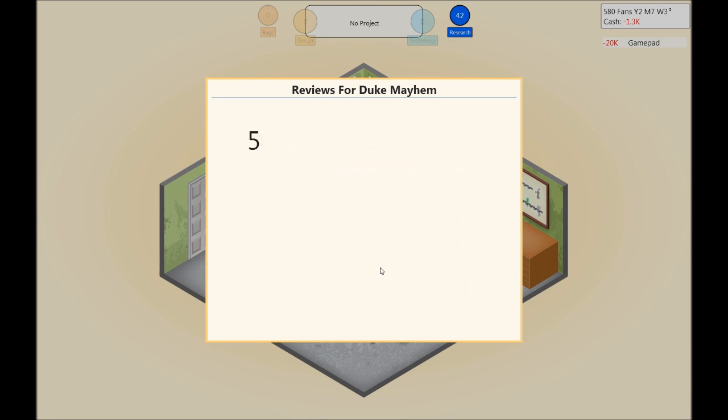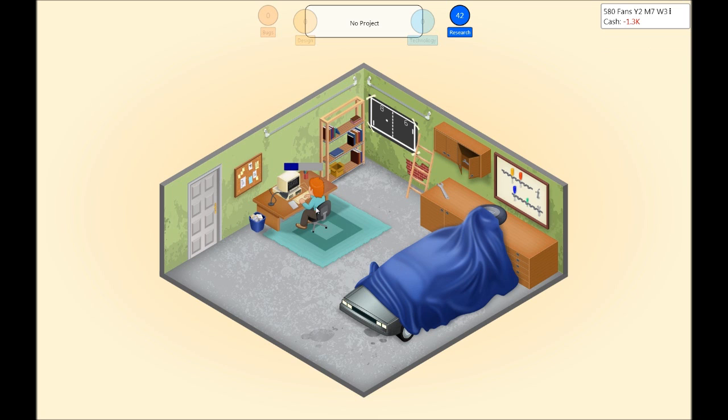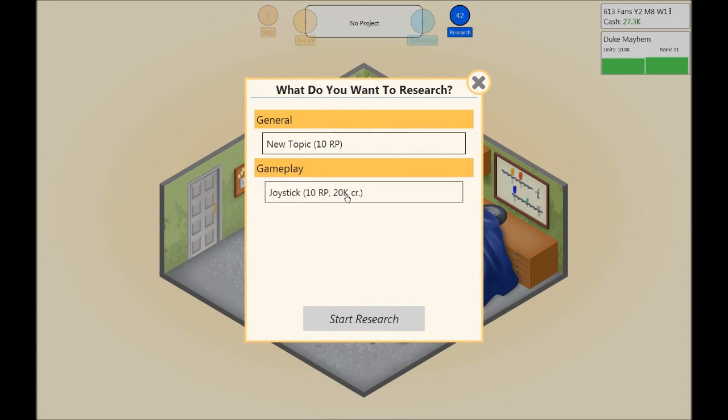Okay, let's see. I want it to be big numbers. 7, I want it to be bigger than that, but I'll take 7. 9, yes, perfect. Good, good, come on. 8, come on, give me another 9, please. 8. Well, they are good reviews. They will help sales very much. Let's see, Duke Mayhem. Well, probably won't help that. Gamepad, and then we go research joystick.